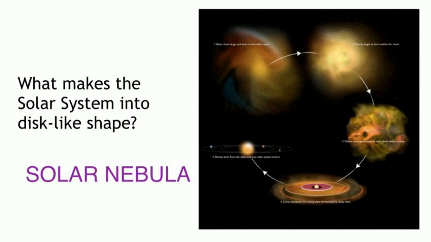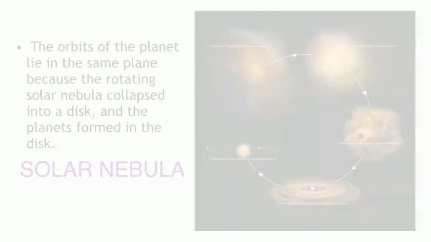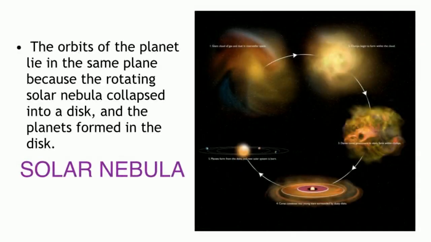Question. What makes the solar system form into a disk-like shape? Answer. The continuous spinning from a collapsed solar nebula. The orbits of the planets lie on the same plane because the rotating solar nebula collapsed into a disk, and the planets formed in the disk.